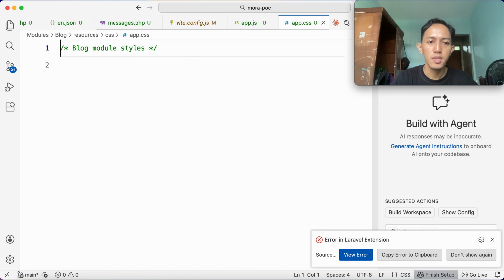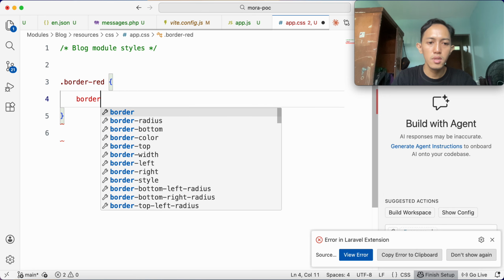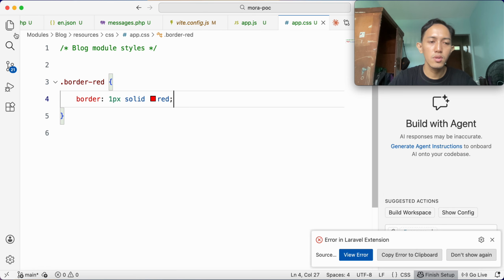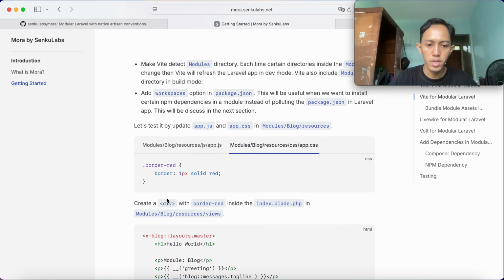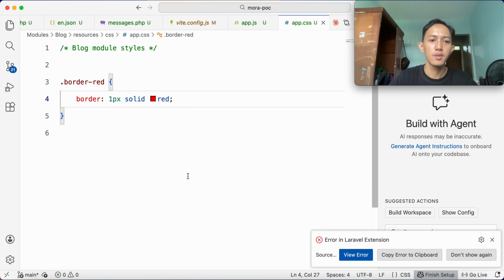App.css, this one, border-red, border 1px solid red. Okay, so we create a div with border-red inside the index.blade.php in modules block resource views.